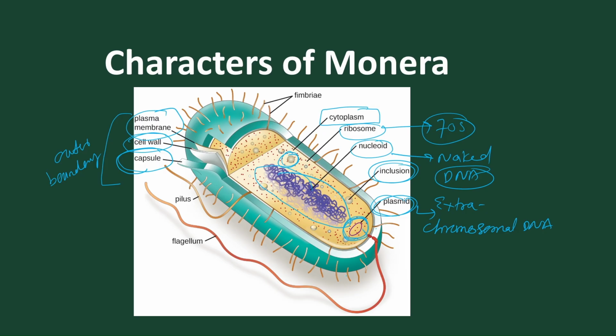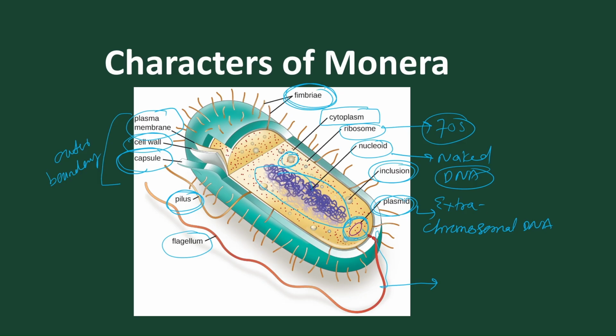And in the outer part, we find certain appendages present. A long appendage is present for movement, called flagella, which is made of flagellin protein. We find small attachment structures to attach to any organism, which is fimbriae. And also we have sex pili that help in reproduction. So this is the brief structure of bacteria, which are present in the kingdom Monera.